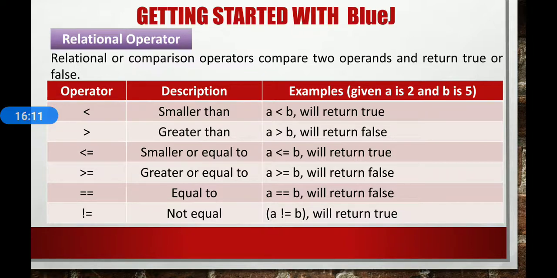Java also provides unary and binary operators. The values on which any operator works are called operands. An operator that works upon a single operand is called a unary operator, while one that works on two operands is called a binary operator. Java also provides a ternary operator that works upon three operands at a time.